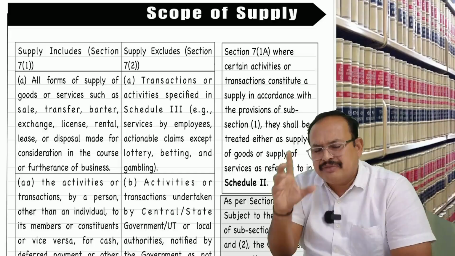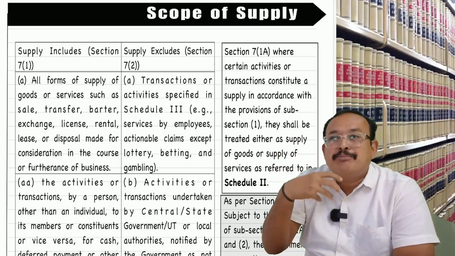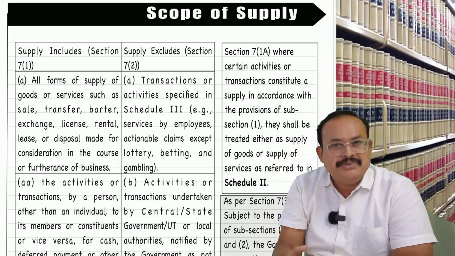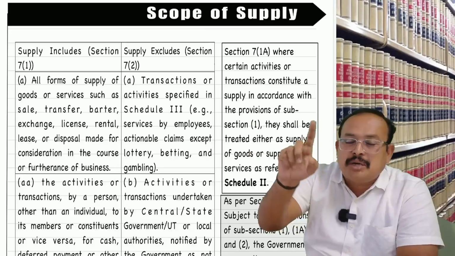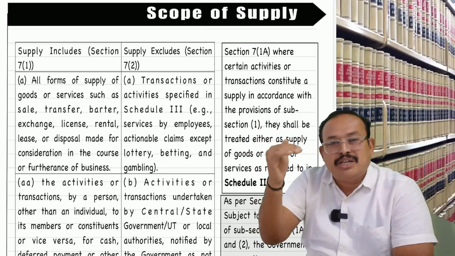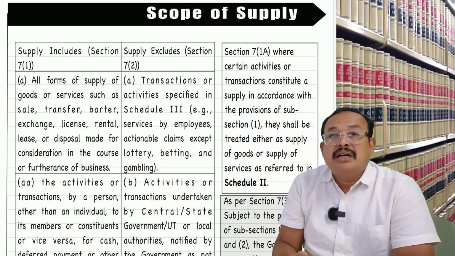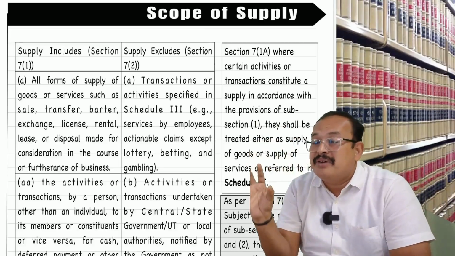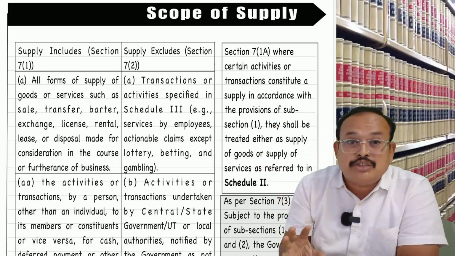All my provisions will run with examples. I am just briefing the scope of supply to you before presenting the content, just briefing what includes and what excludes. Schedule 3, point number 7 talks about goods supplied from non-taxable territory to non-taxable territory without entering into taxable territory.